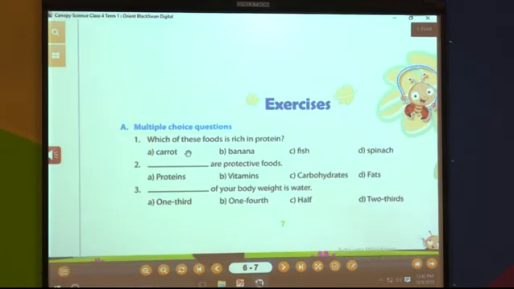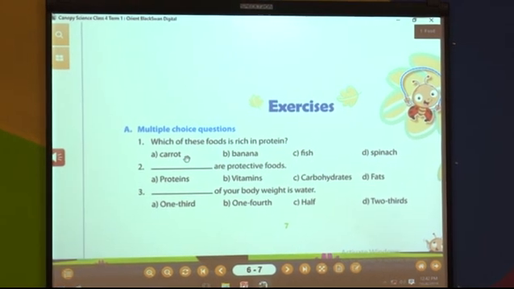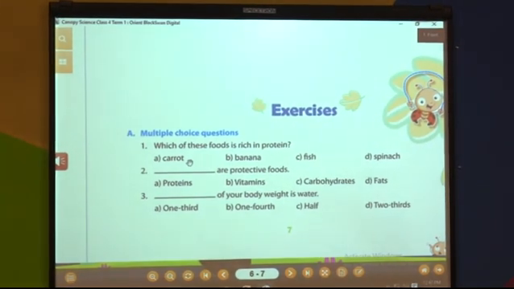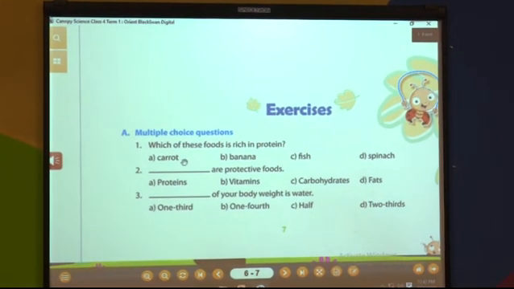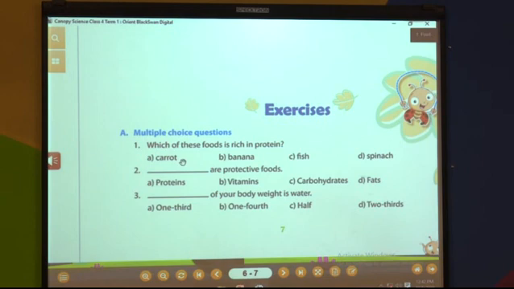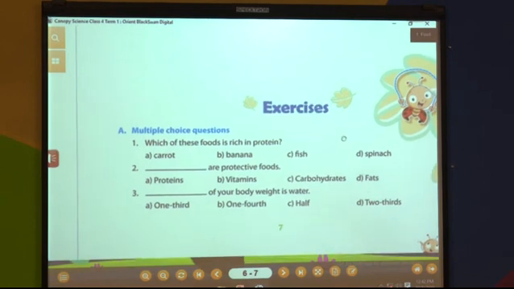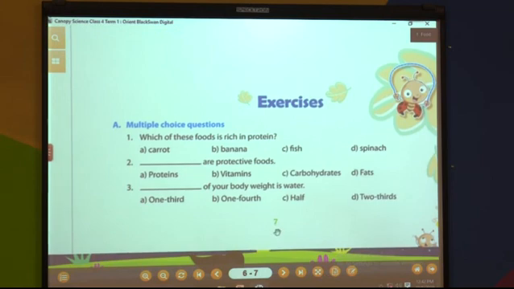Yes, my dear students, you all read the lesson and I know that you are underlining the new words also from the lesson, and you have to learn those new words. Now, let us solve the exercise. So, everybody open page number 7 from the science section and you have to take a pencil along with you.